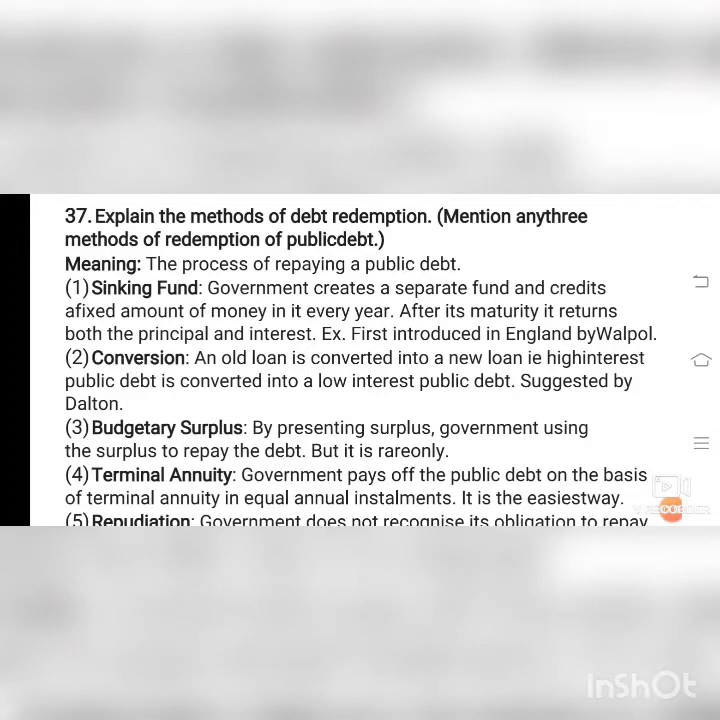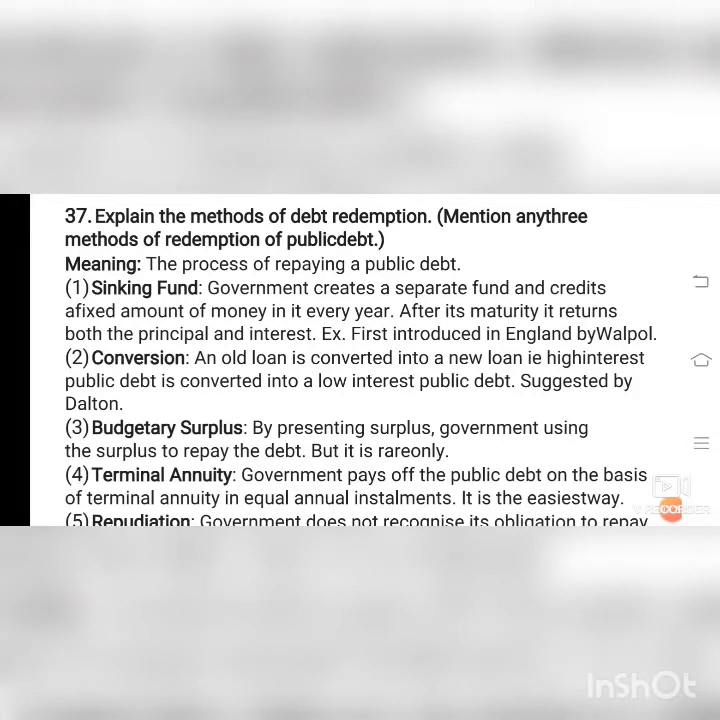That is, government creates a separate fund and credits a fixed amount of money in it every year for repaying the public. So it is creating a fund. After its maturity, it returns both the principal and interest, meaning the interest amount which they got for the capital amount. Conversion means an old loan is converted into a new loan.